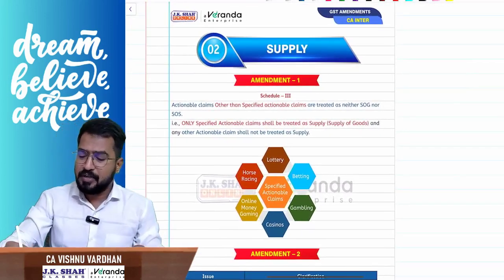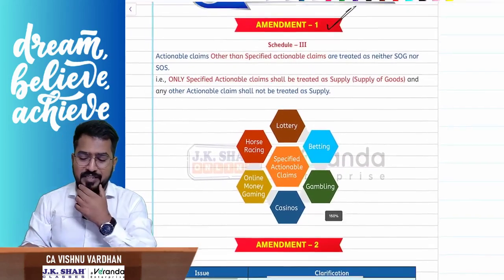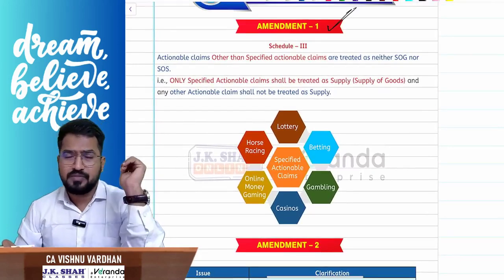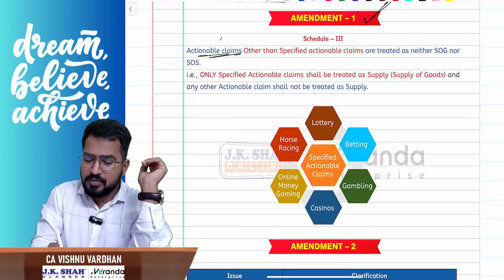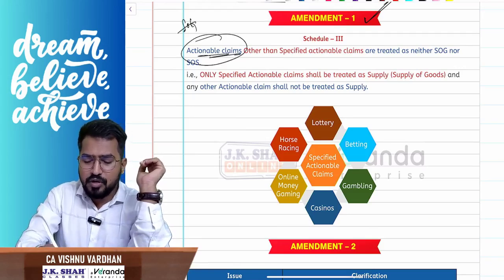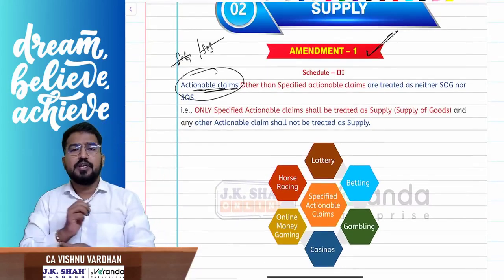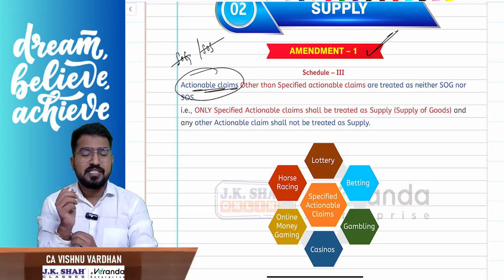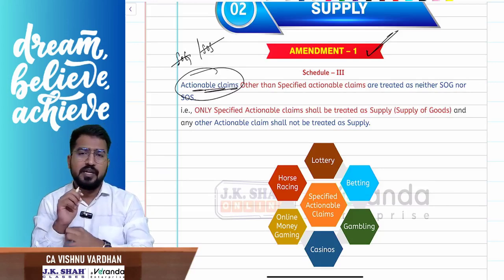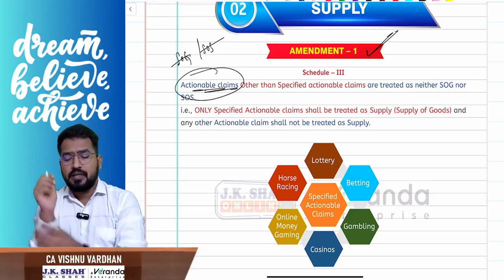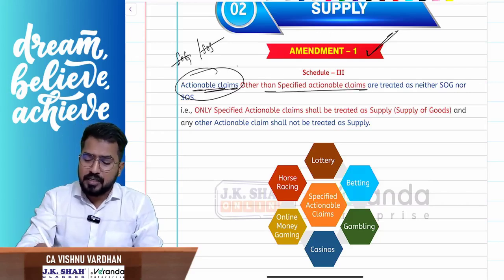So first, amendment number 1. Amendment number 1 is with respect to supply. You already know this, we have discussed it in the class. If you remember Schedule 3, actionable claims are neither supply of goods nor supply of services. Actionable claims are added in the definition of goods, so any actionable claims you supply would be treated as supply of goods. But there is an amendment saying that other than specified actionable claims, all remaining actionable claims fall under Schedule 3.